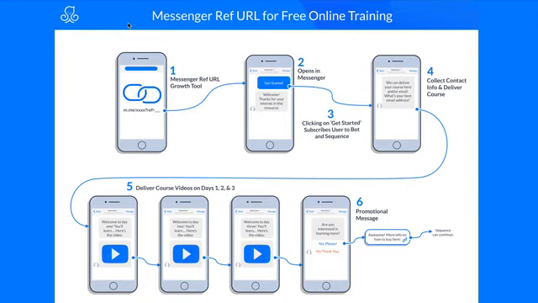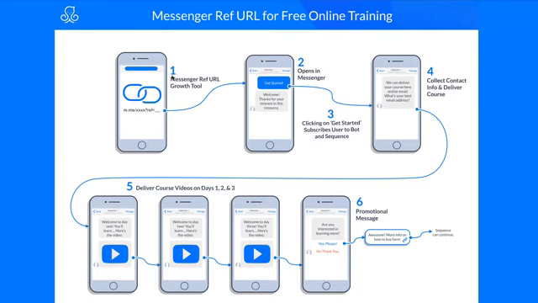But this is a bit different because this allows you to send traffic from outside of Facebook into Messenger. So you could easily create a ref URL, a unique link that triggers this 7-day yoga challenge, but you could include the link in an email. Maybe you want to diversify your traffic sources and you would like to move some of your email list over to Facebook Messenger so that they're also Facebook Messenger subscribers.